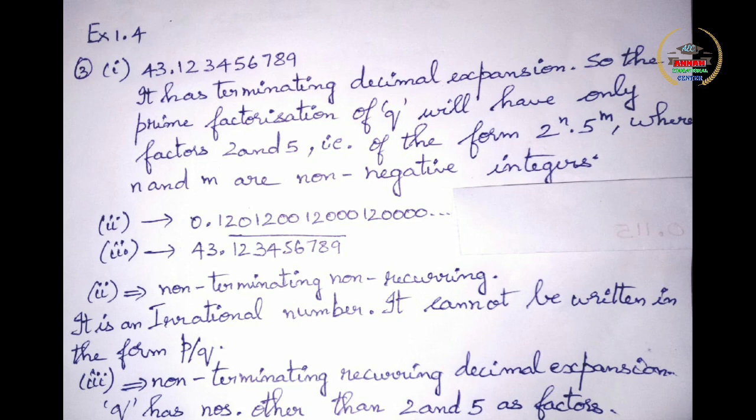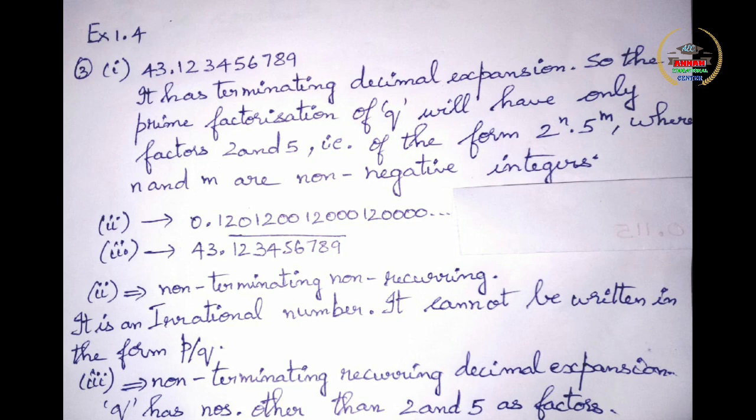Now, subdivision 3. The given number is 43.123456789 bar. What is the meaning of that bar? It keeps on repeating again and again. These digits alone are repeating again and again.